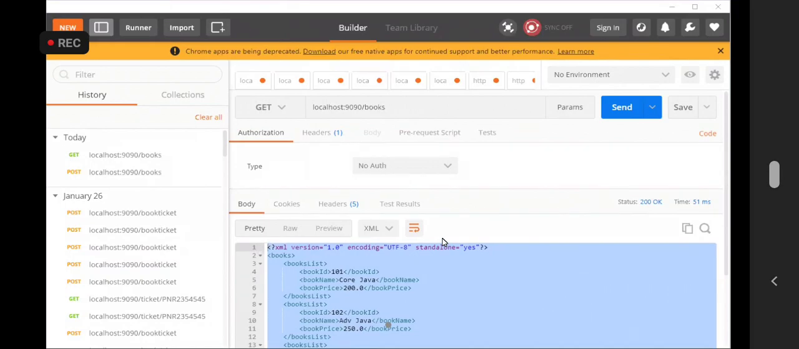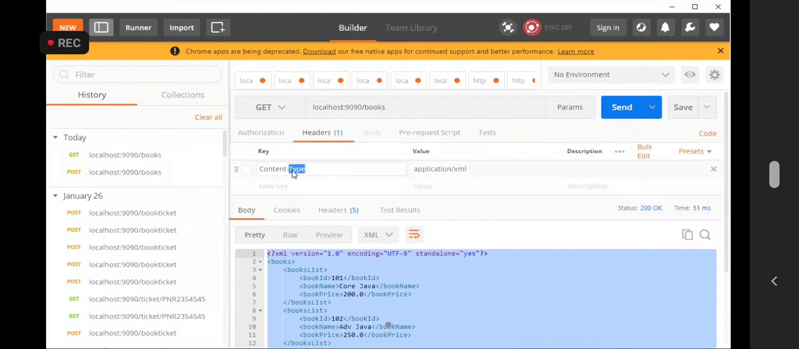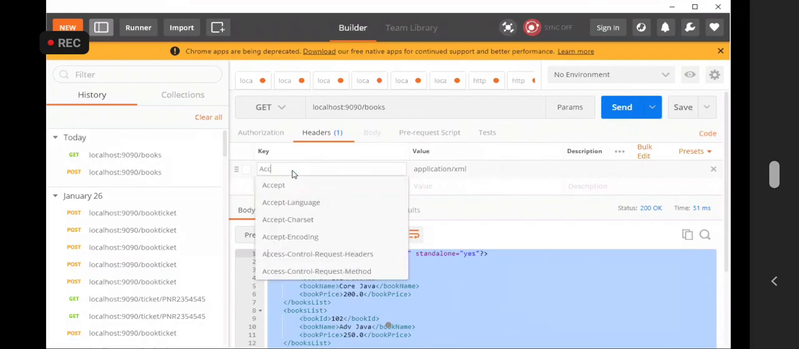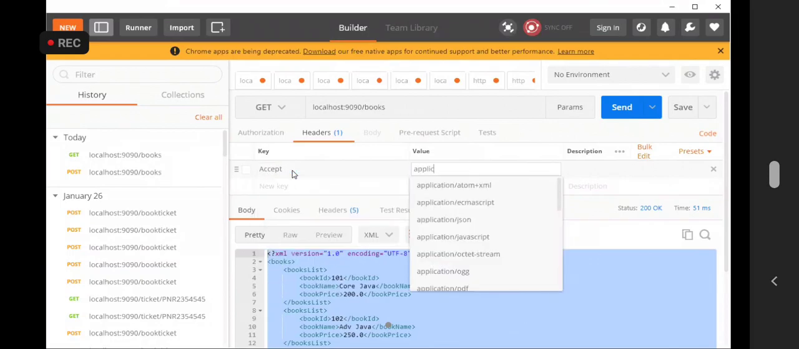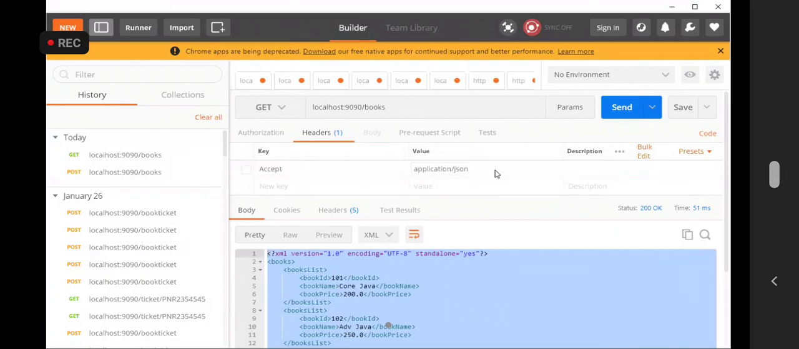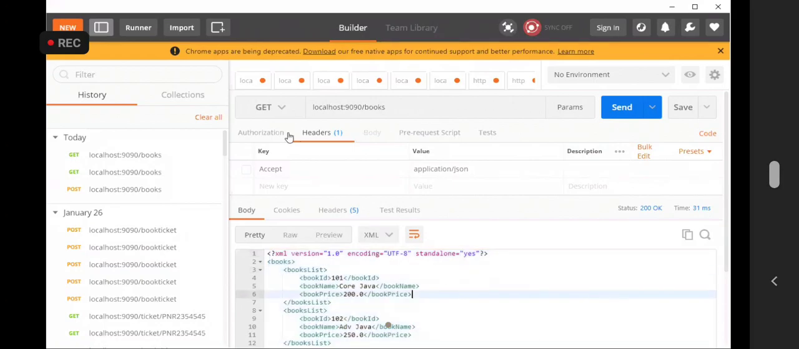Accept, go to header, use the accept application slash JSON. I accept JSON data. Click on send. Get request, accept, send.